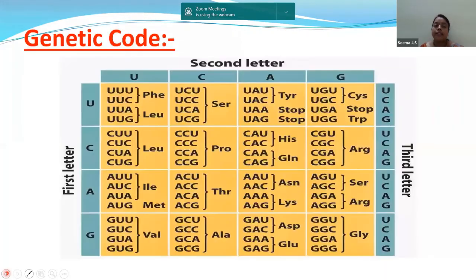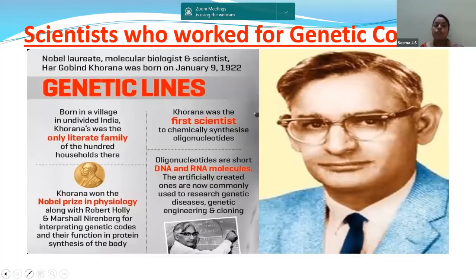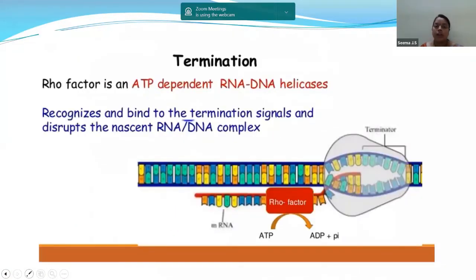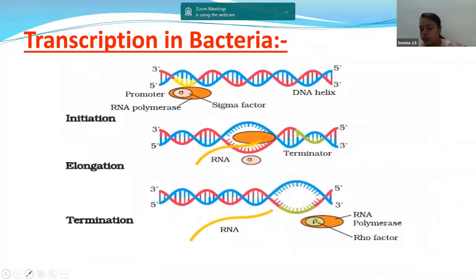And children, let us go through the process of transcription in prokaryotes once again. This is very important from the exam point of view. So what is happening here, in the transcription of prokaryotes, that is bacteria? What is transcription? Transcription is nothing but the formation of RNA from DNA. This is the DNA strand, and on this DNA strand, RNA will form.